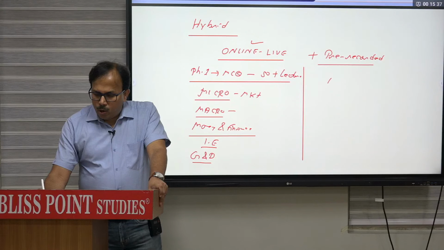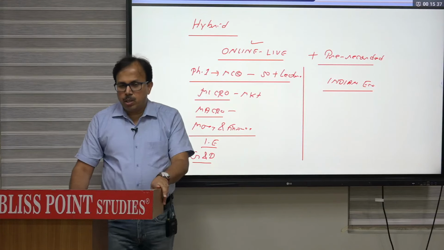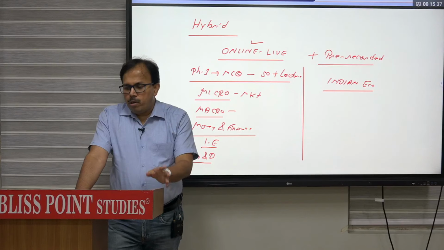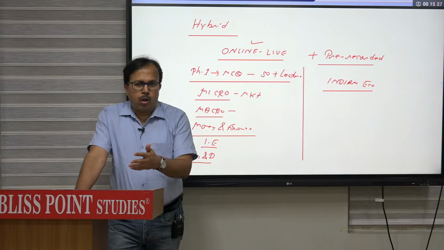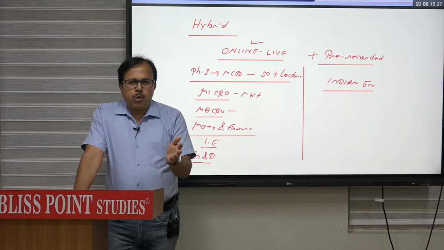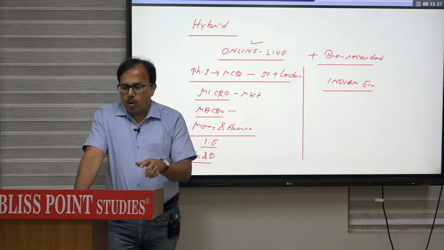the content of the static part of the Indian economy. The dynamic part we can take in the current one, because I have to include recent developments. But the static part, like agriculture, growth record, green revolution, land reform, all that content is there, because the syllabus just says agriculture. So you have to cover all.